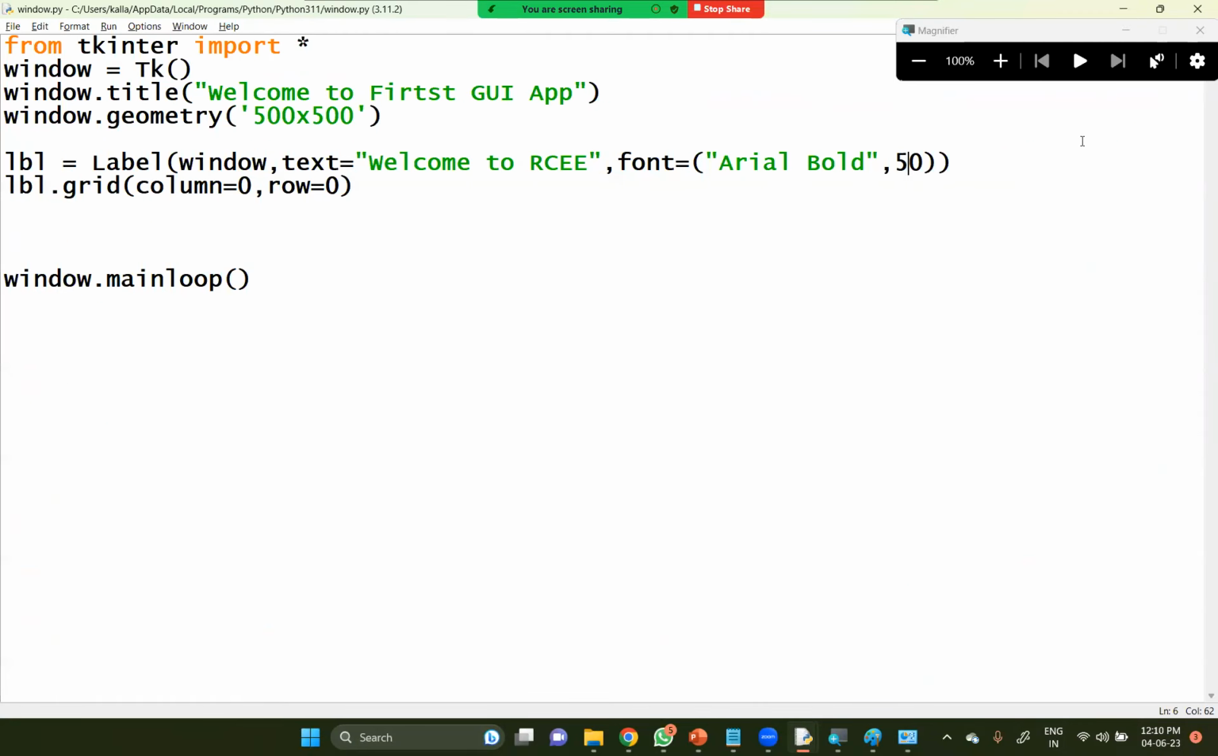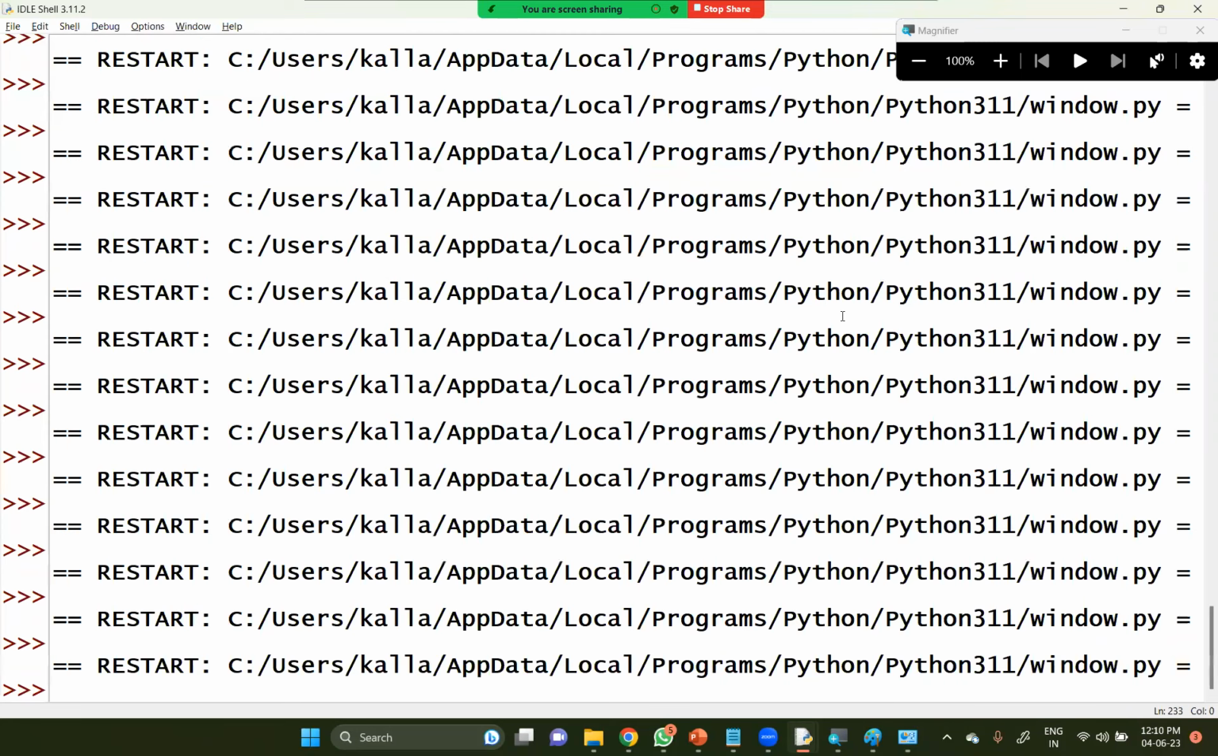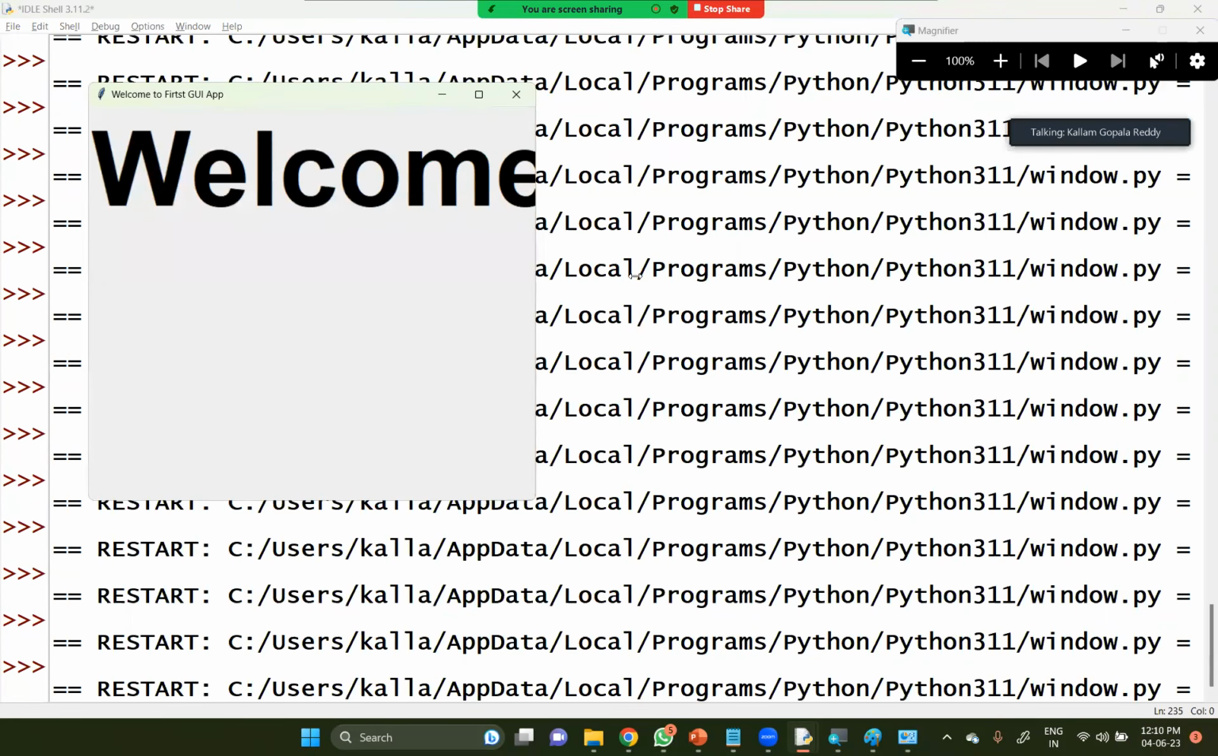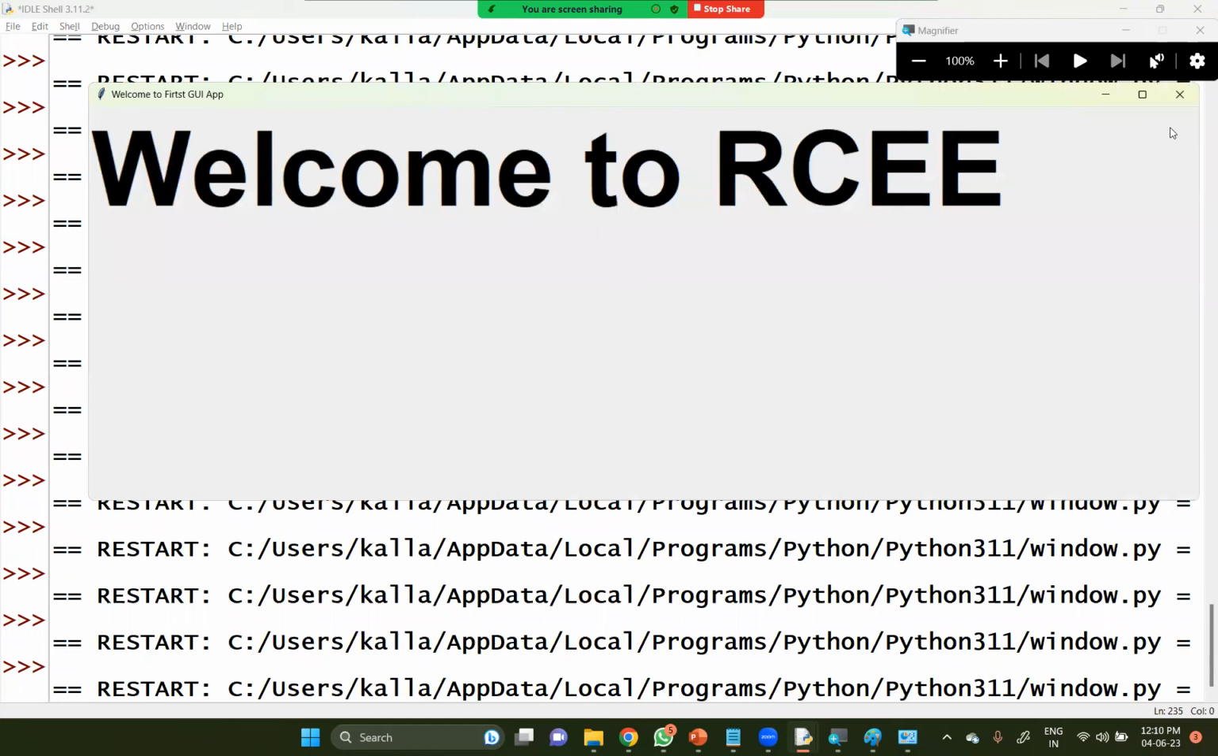I'd like to increase some more. So for example, it must be 100. So how much size could it be? Let us see here. Look at this, the size was still increased. Welcome to RCE. Like this, you can increase the size of the label.